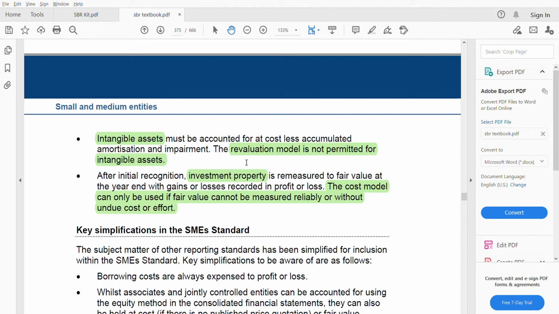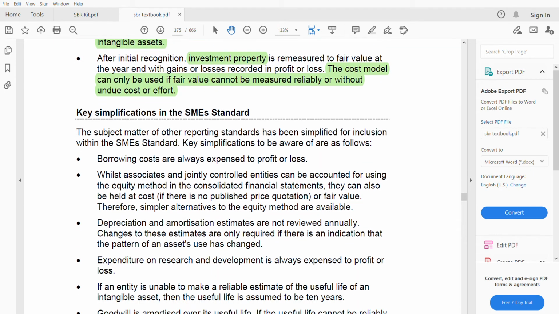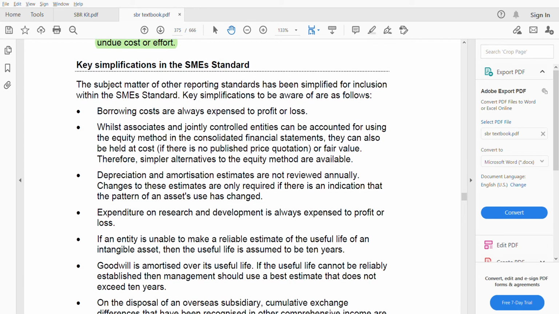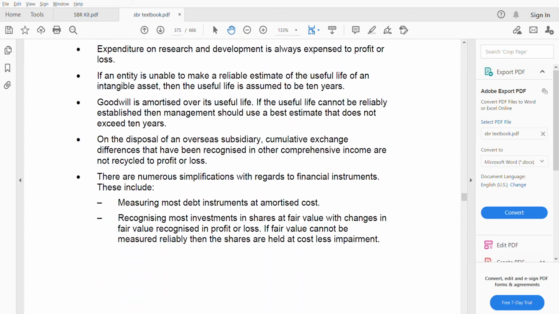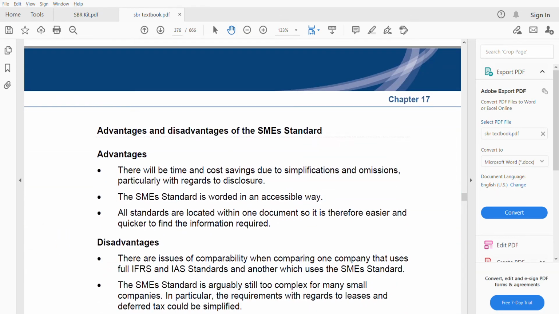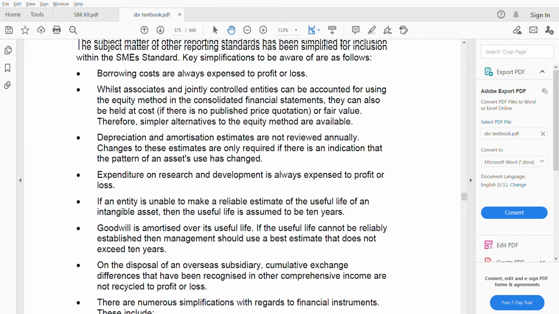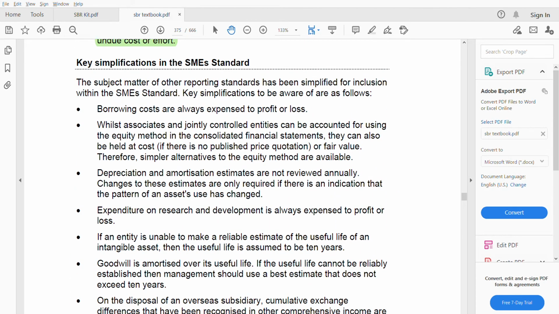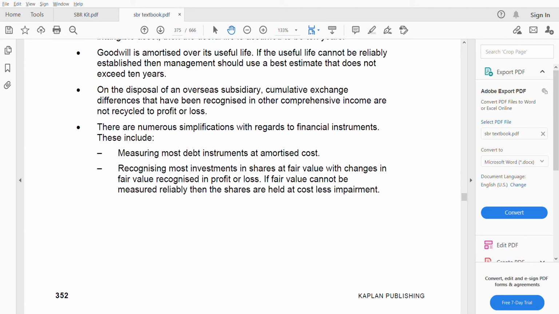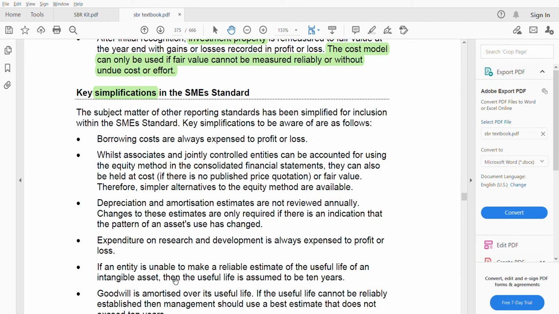Next, we go to the key simplifications in the SME standard. I think this is the last in this, and then we have advantages and disadvantages of the SME standard. But before that, let us go to the simplifications. Under simplifications, how many points do we have? 1, 2, 3, 4, 5, 6, 7, 8. Eight simplifications we have. Make sure that you go through all the eight simplifications.